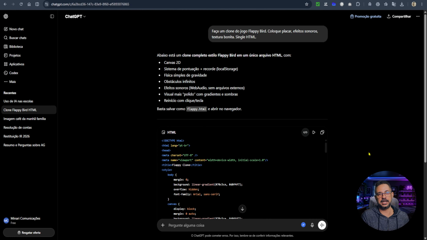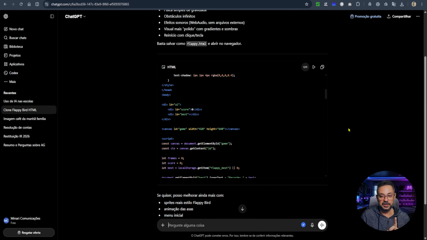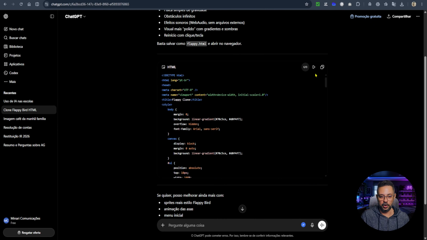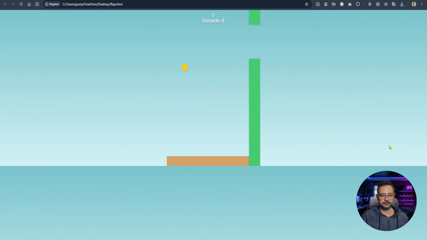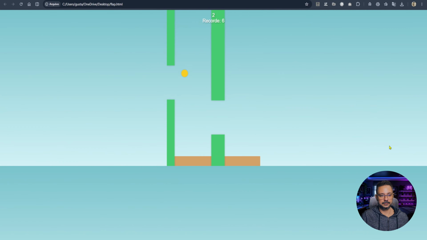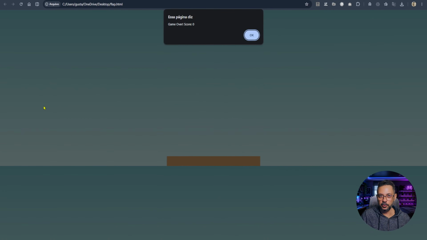And this was the result delivered by ChatGPT. If I try to preview it here in the tool, it doesn't work. When I hit play here to preview it, look, it freezes, it doesn't work. So what did I do? I copied the code, saved it in Notepad, and opened it in the browser. Check out how it turned out. See that? Pretty basic, right?